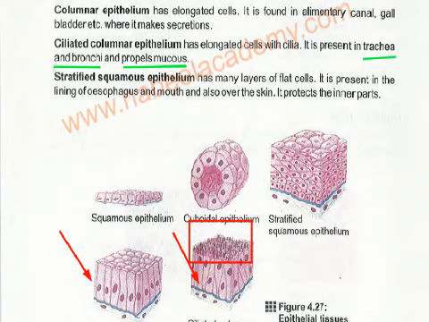Okay, stratified squamous epithelium. This has many layers of flat cells. This one is the stratified squamous epithelium, and it is present in the lining of the esophagus and mouth and over the skin. It protects the inner parts. It is thick, so it protects the inner parts. Many layers of cells protect the inner parts of the esophagus and the mouth.